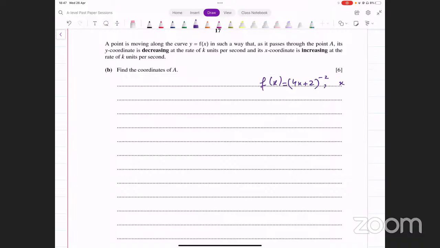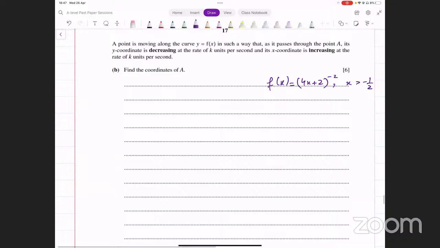The domain is x greater than minus 1 over 2. ठीक है, ये आपके फंक्शन की डोमेन है. ठीक है. अब उसने कहा है a point is moving along this curve y equals f of x in such a way that as it passes through the point A, इसके कोऑर्डिनेट्स आपने फाइंड करने, राइट.